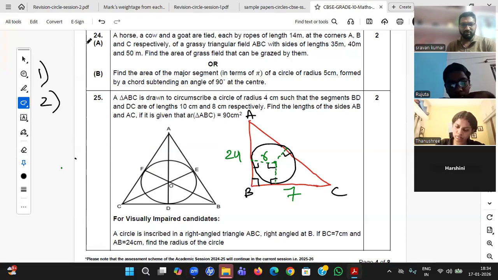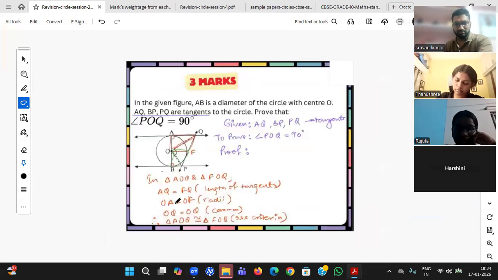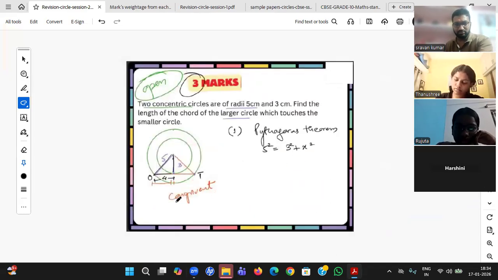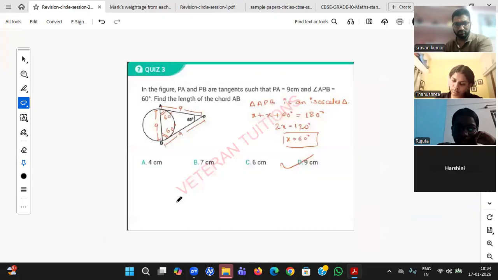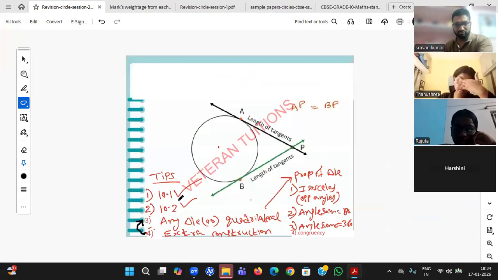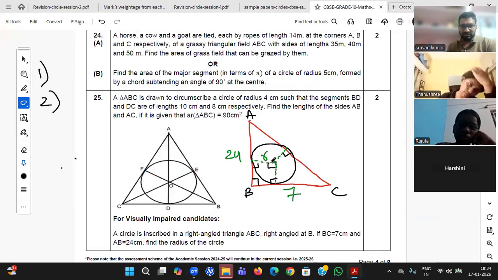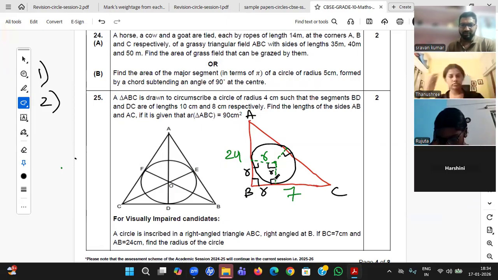So a quadrilateral is formed. Check the angle sum property or the properties at least. I'm able to see all are 90 degrees, adjacent sides are same. So this is a square. So if this is R, all the four sides will be R.